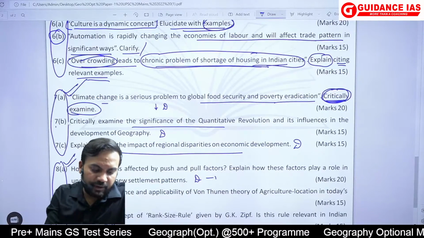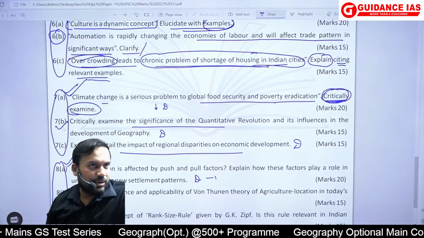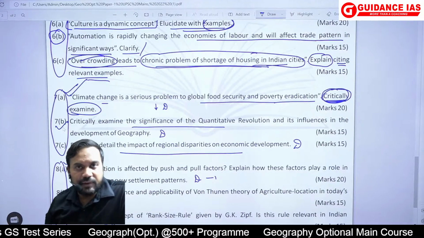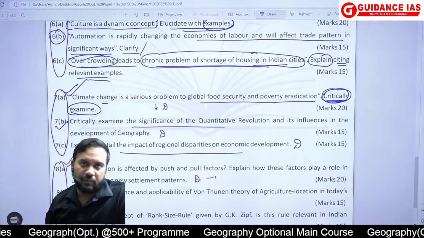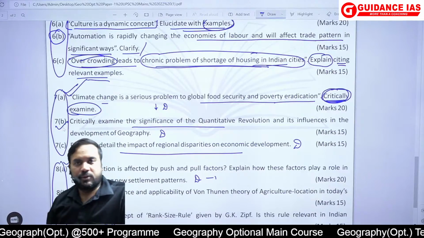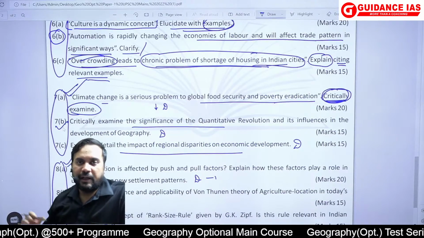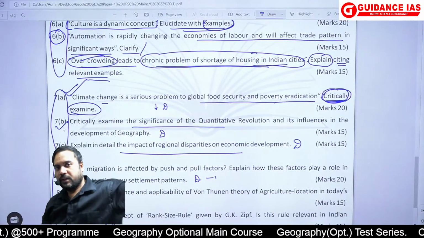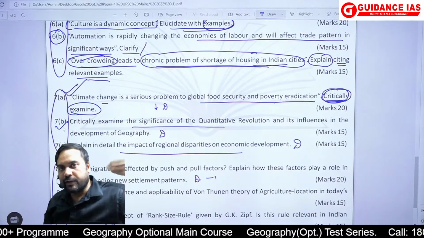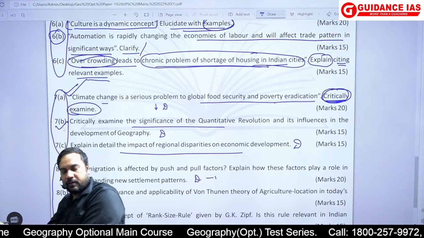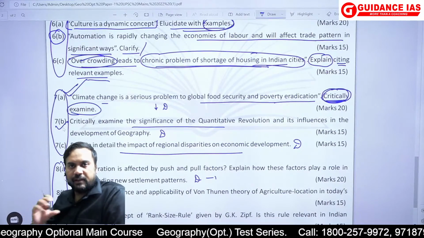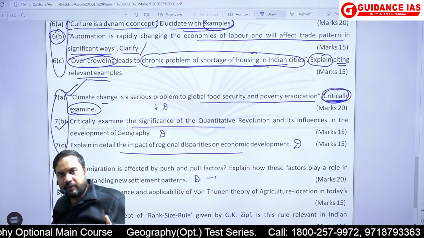Now question number 7B, a straightforward question. Critically examine the significance of quantitative revolution and its influences in the development of geography. So if you remember, we have talked about how Schaefer advocated and how it resulted in geography developing on particular lines. Okay? So in this answer you will start with quantitative revolution.